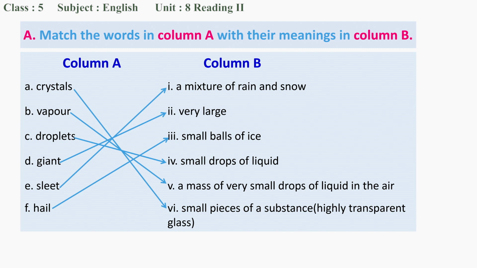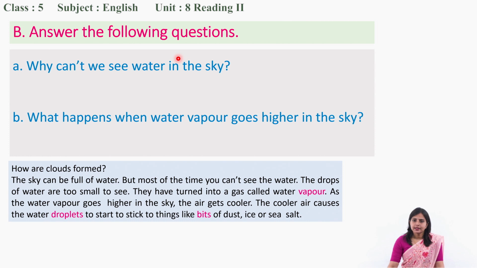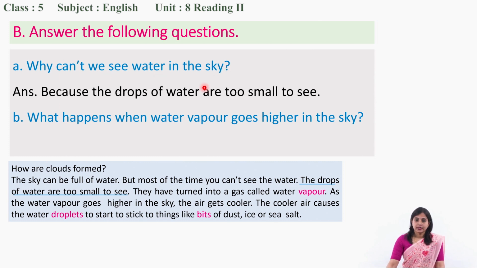Okay, now let's move to the next exercise. Why can't we see water in the sky? Quickly find the answer in the text. Did you find? Good. The answer is the drops of water are too small to see. So, we can't see water in the sky because the drops of water are too small to see.